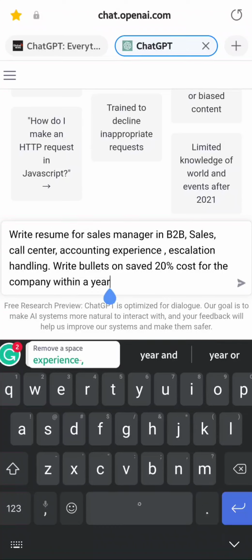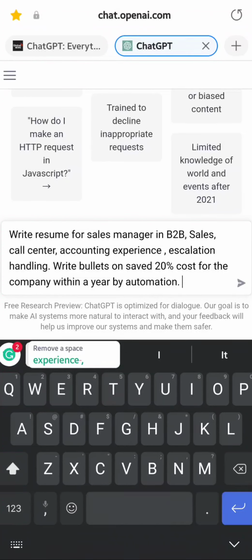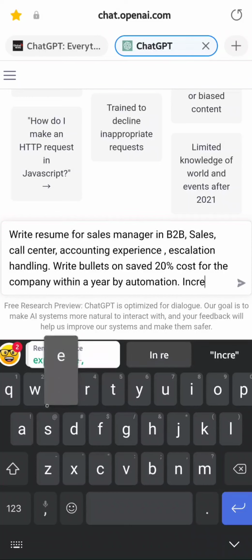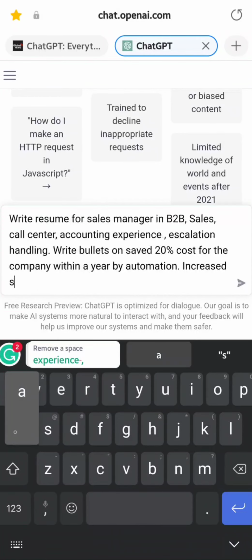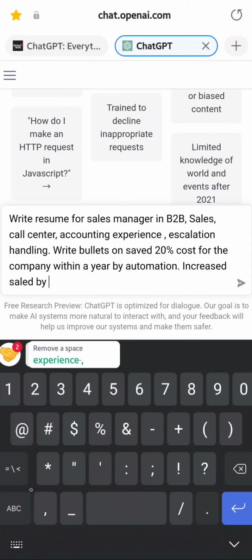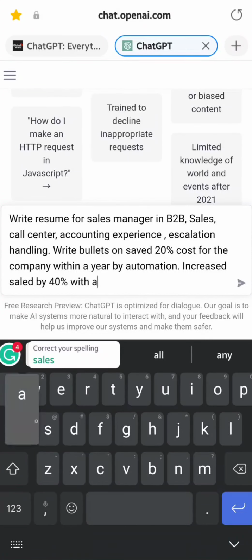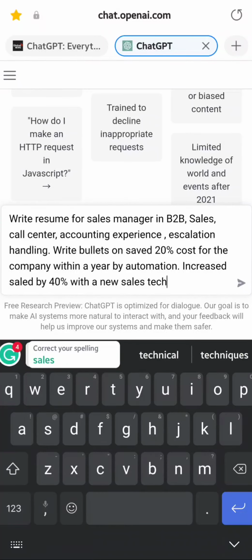Cost for the company within a year by automations, increase sales by 40% with a new sales techniques. Okay, I'm just going to test it out and let's see, what does it say? I'm just typing it here.